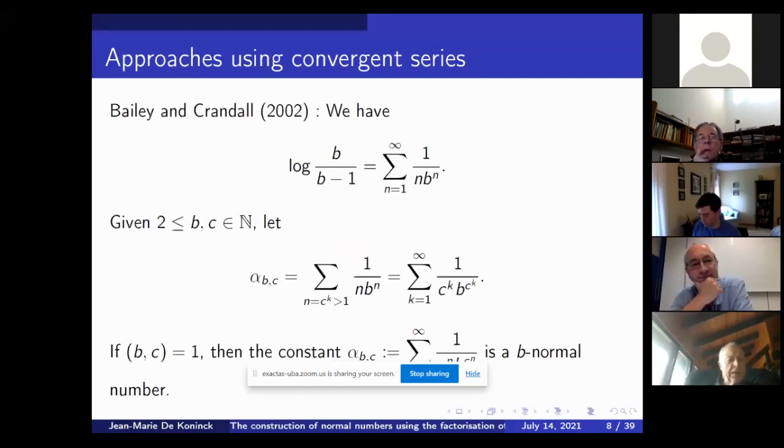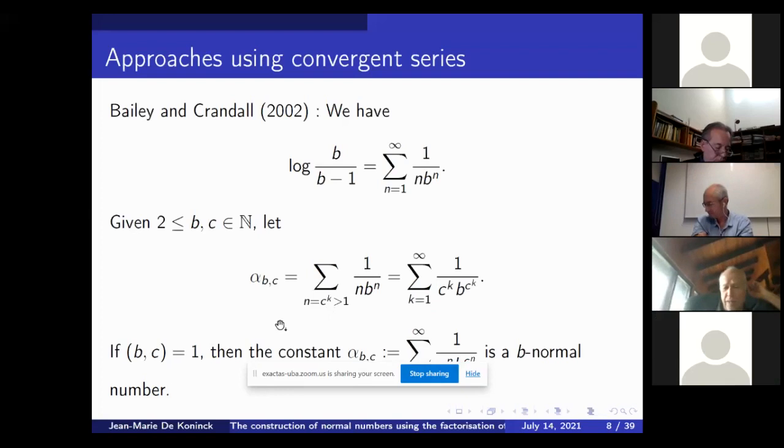And more generally, Bailey and Crandall, 10 years later, consider a more general case. Before, we had the case where b is equal to 2, so we had log 2. Now we take log b over b minus 1, and we get the series. They proved that if you take the truncated series with just the powers of C, and if B and C are relatively prime, then you can create this series, which gives you a B-normal number.